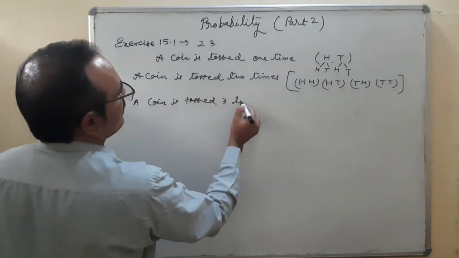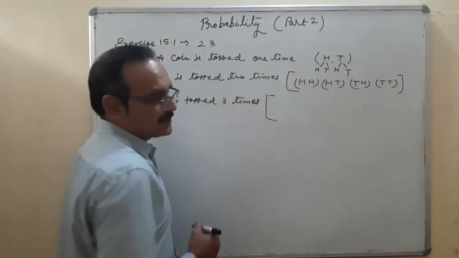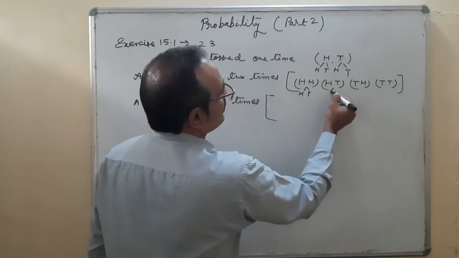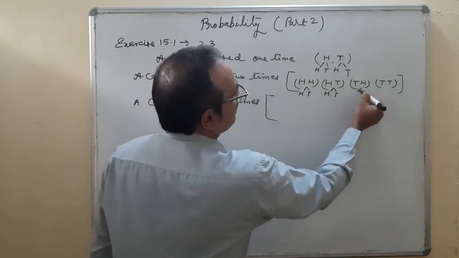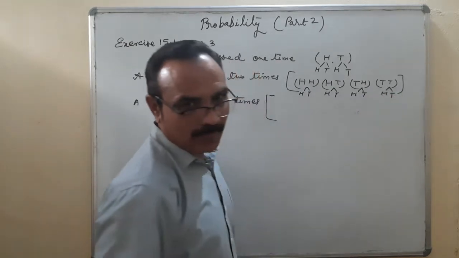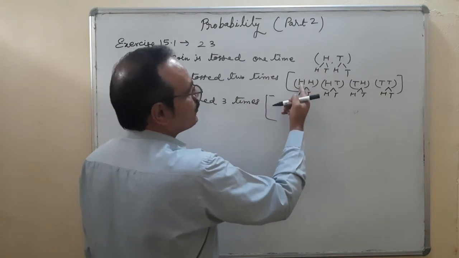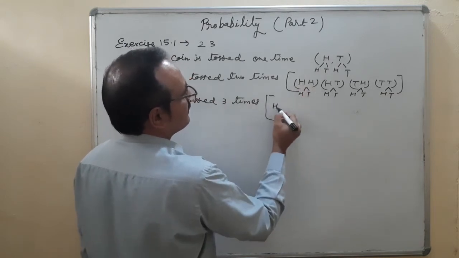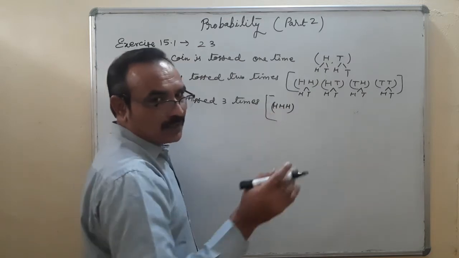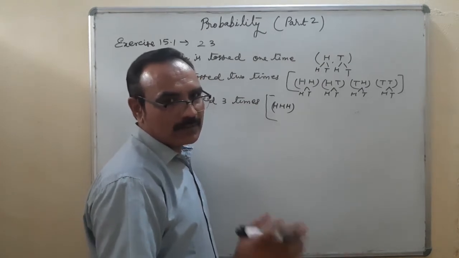A coin is tossed 3 times. Then what happens? With each of those, H and T again. The first outcome is HHH. There are 3 places here because the coin is tossed 1 time, 2 times, 3 times, then the trial is over.